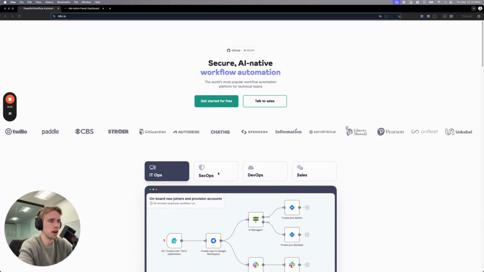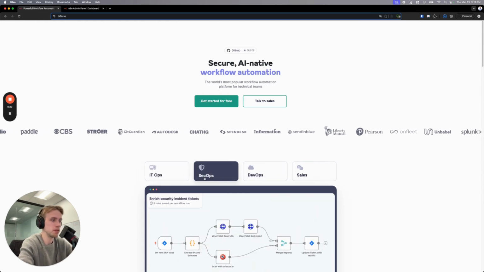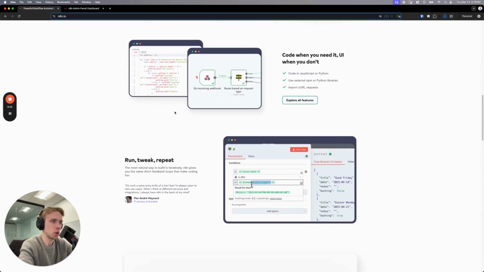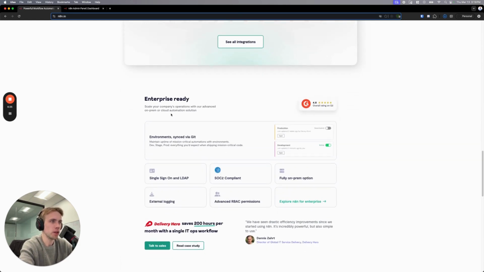But yeah, you can see it here, right? Obviously, in the first couple of things here, they're talking about DevOps and SecOps and IT ops and these things, which is great. As you scroll through, I won't go through each of these different things, but one thing that really emphasizes here is the environments. So being able to use Git, and again, I don't even know Git that well, but the idea is that you can have multiple environments. You can have a little section of n8n through Git that is for testing things out, like your dev environment, and then a separate production environment, which is actually running the thing. So it really is built with a bit more enterprise and developers in mind, which is interesting.